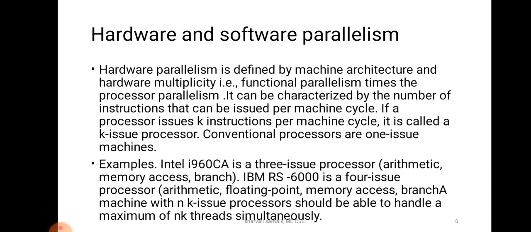Next we will see hardware and software parallelism. In hardware and software parallelism, let us see the conditions of parallelism first. Now these are the two types of parallelism, that is hardware parallelism and software parallelism. Let us see first what is hardware parallelism.